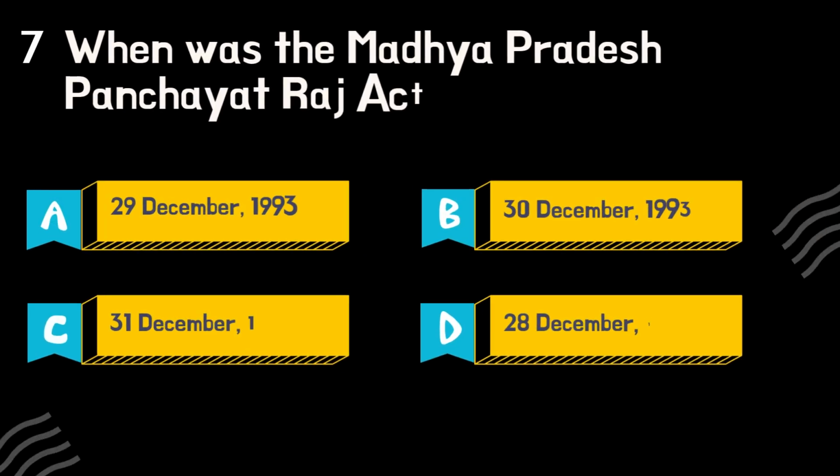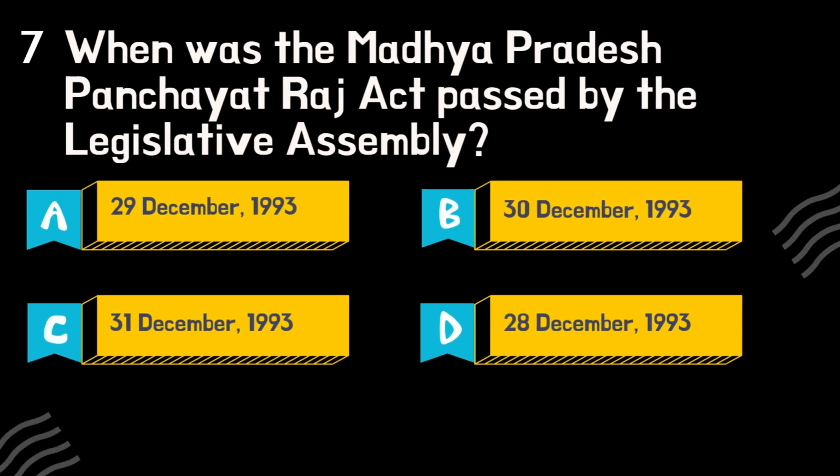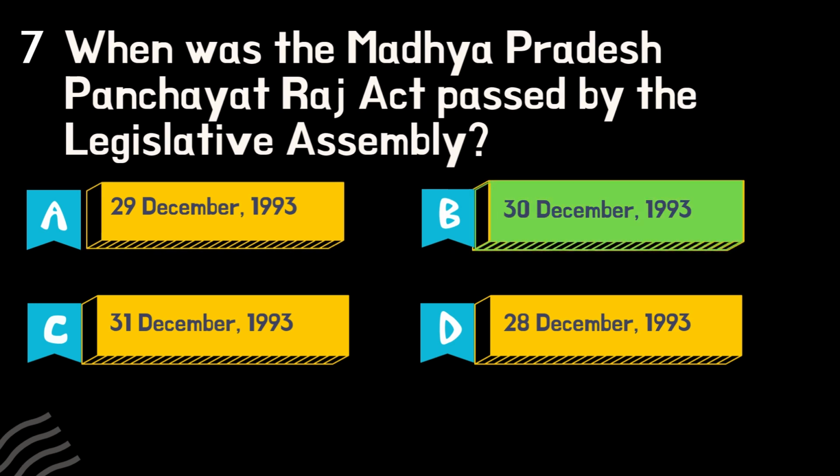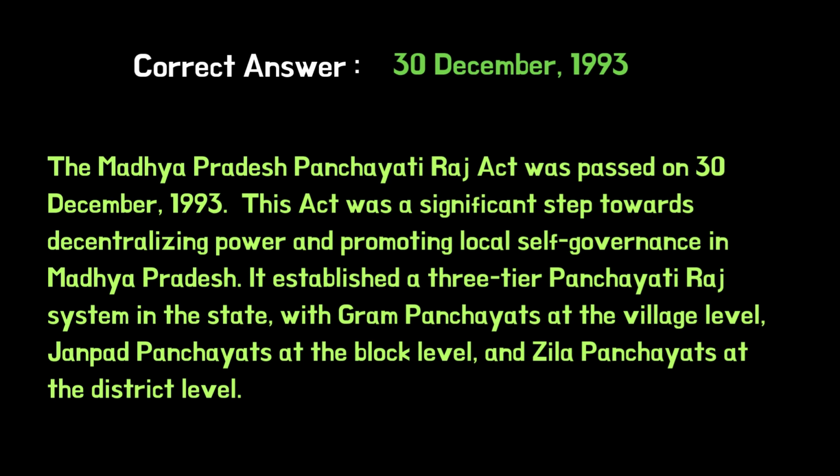When was the Madhya Pradesh Panchayat Raj Act passed by the Legislative Assembly? The Madhya Pradesh Panchayati Raj Act was passed on the 30th of December 1993. This act was a significant step towards decentralizing power and promoting local self-governance in Madhya Pradesh. It established a three-tier Panchayati Raj system in the state, with Gram Panchayats at the village level, Janapad Panchayats at the block level, and Zila Panchayats at the district level.